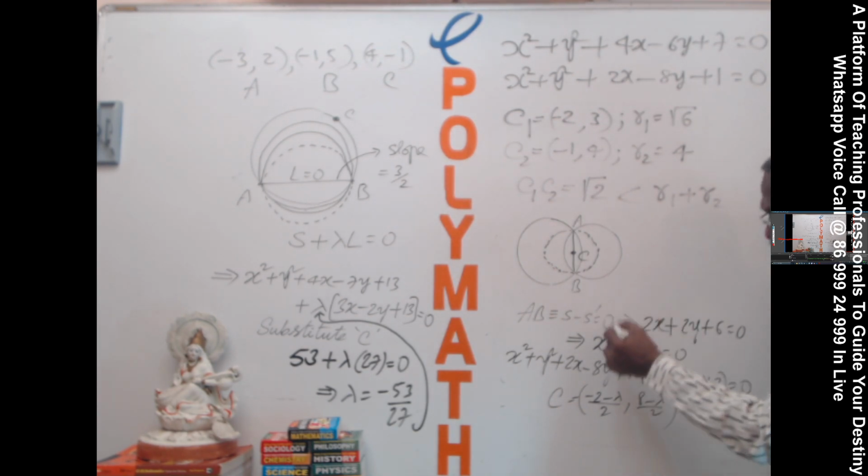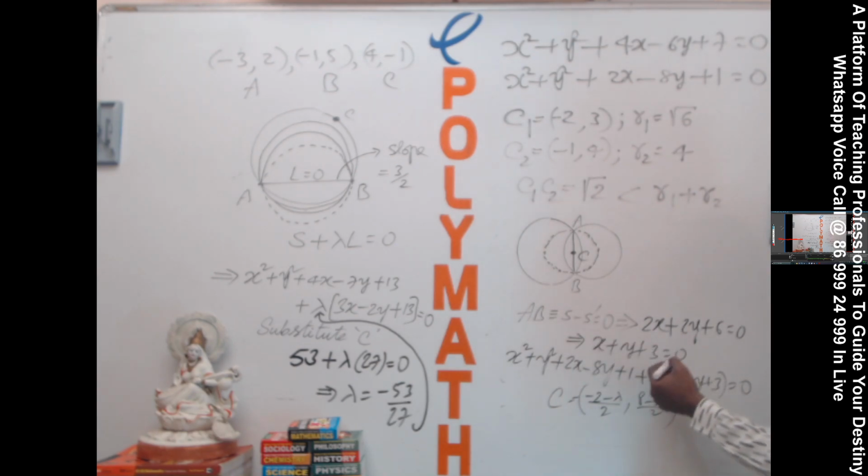So substitute this in the common chord. What is the common chord? This one, please: x plus y plus 3 equal to 0. So minus 2 plus 8, 6, minus 2 lambda by 2 plus 3 equal to 0. So what is it? 2 lambda is equal to 12. Lambda is equal to 6. Substitute lambda 6 here.